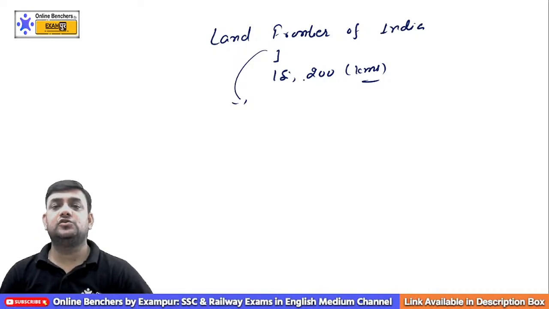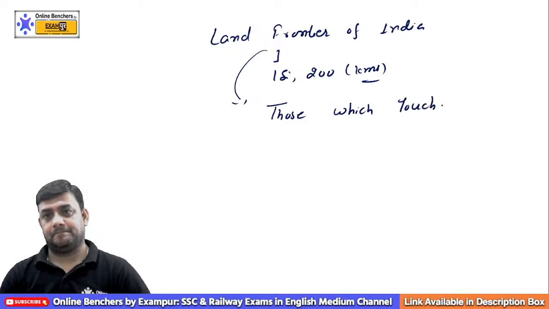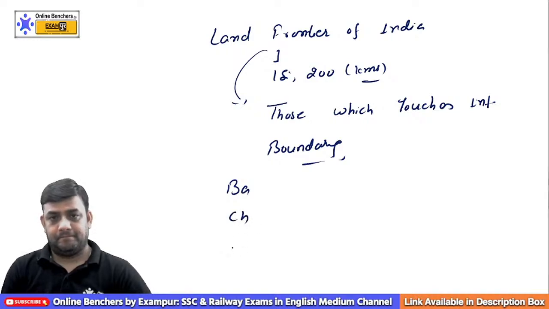Frontiers means those which touch the international boundary. Now remember one code, Bachpan MBA.